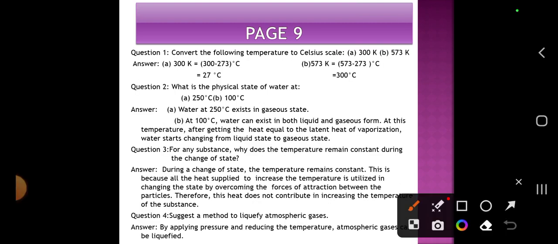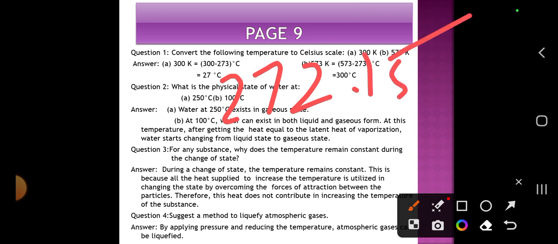Page 9. Question 1. Convert the following temperature to Celsius scale. 300 Kelvin. See, whenever you want to convert Kelvin to Celsius, or Celsius to Kelvin, what you have to do? You have to remember one thing, 273. This number you have to remember. To be precise, we also know one number, that is 273.15.